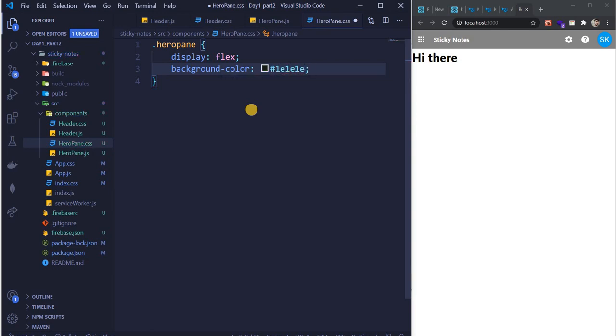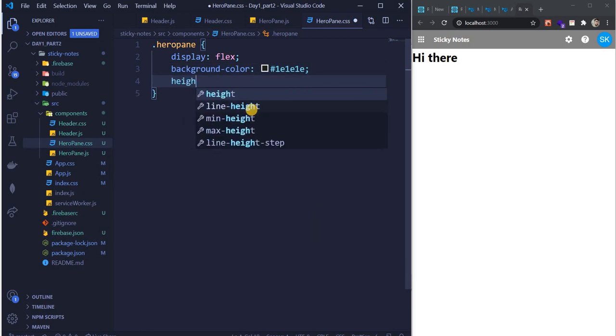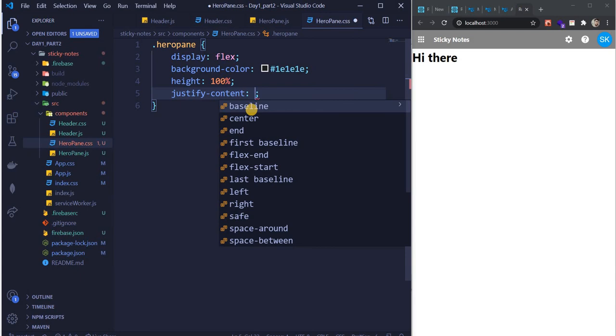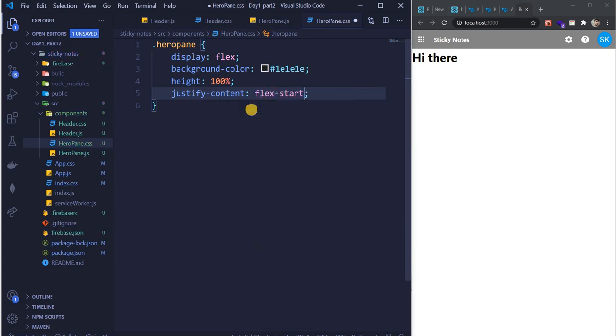This is again the same color that I took from their website by using a color picker. Height should be 100%, and justify content should be flex start. We'll talk about justify content and display all these things later.